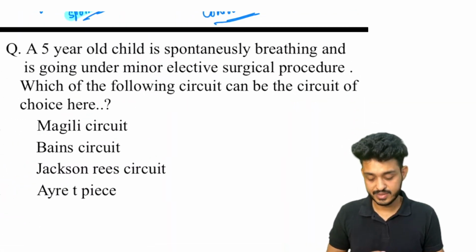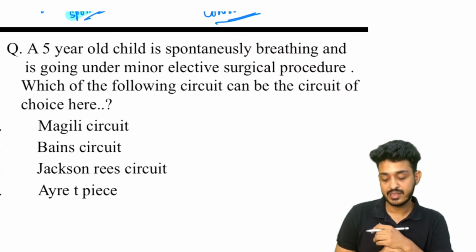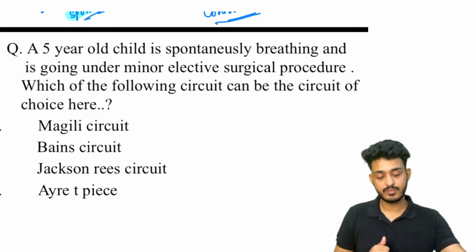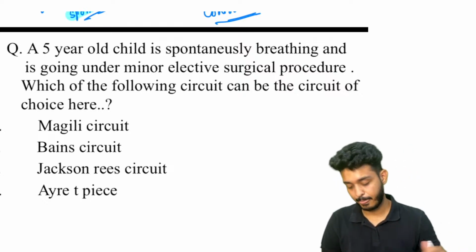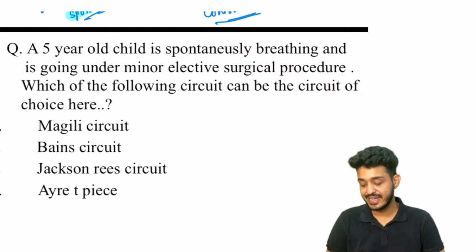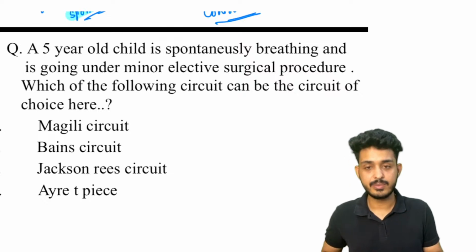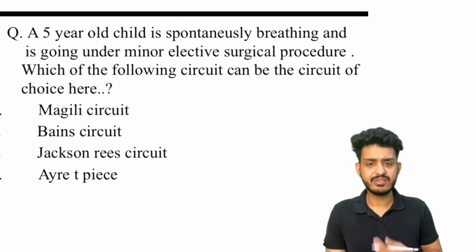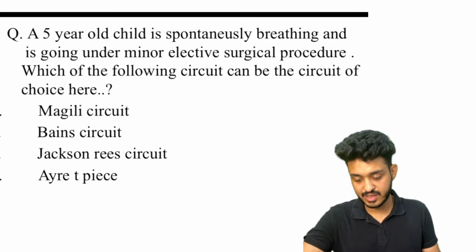Now please try to solve this question. Question number 1: a 5-year-old child is spontaneously breathing and is going under a minor elective surgical procedure. Which of the following circuits can be the circuit of choice? Which is preferred in adults? We will prefer A and D in adults. If the patient is spontaneously breathing, we will be using A. If the patient is on controlled breathing, we will be using D. Most likely we are using D type of circuit. What is the answer for this particular question? Please try to answer, guys.